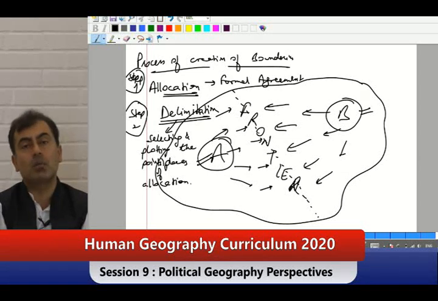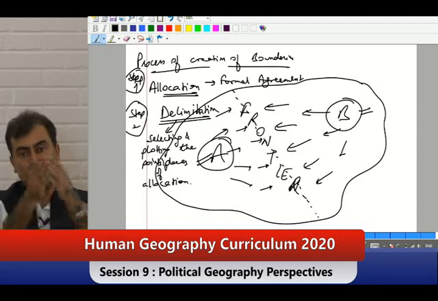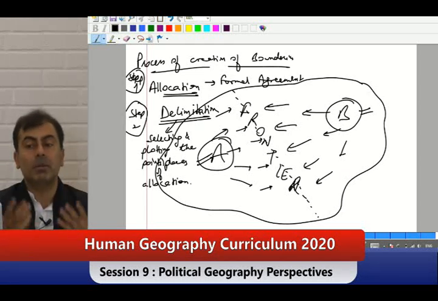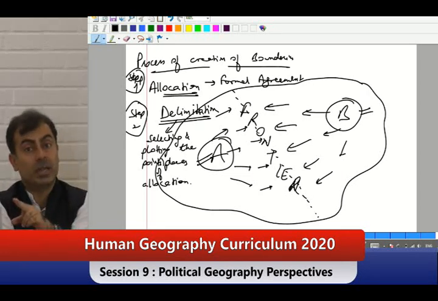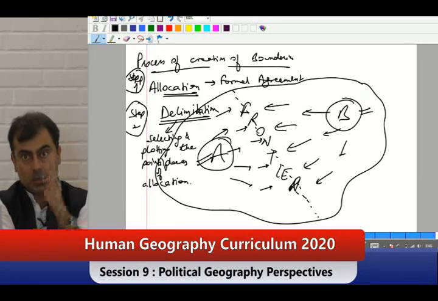Say for example, when we are talking about a river, the law says you can take either of the banks of the river, but if you take the bank, then probably the whole river goes on the other side. So you can take the deepest part of the river, which is called the Thalweg. On either side of the Thalweg you have divided it into two. Some people say no, we will take the median. So there are many ways of delimiting, but this is mathematical, quantitative. That is where quantification also you can use. So if you want to bring in perspective, allocation is a political process. You have agreed on that, but delimitation is a quantitative process whereby you will identify what will be used to do that.